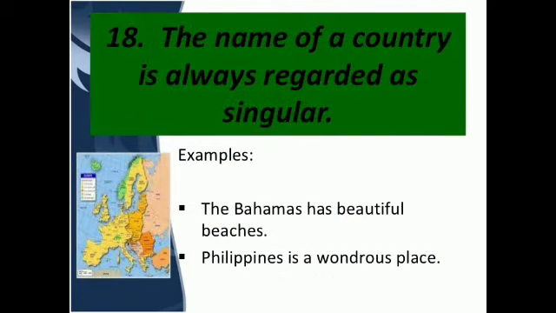The name of a country is always regarded as singular. This we all know. When we talk about our own motherland, India, then India is a beautiful country. And if we talk about our neighboring countries, Nepal is the neighboring country of India. So these are all considered singular. Let us see the next rule of subject verb agreement.